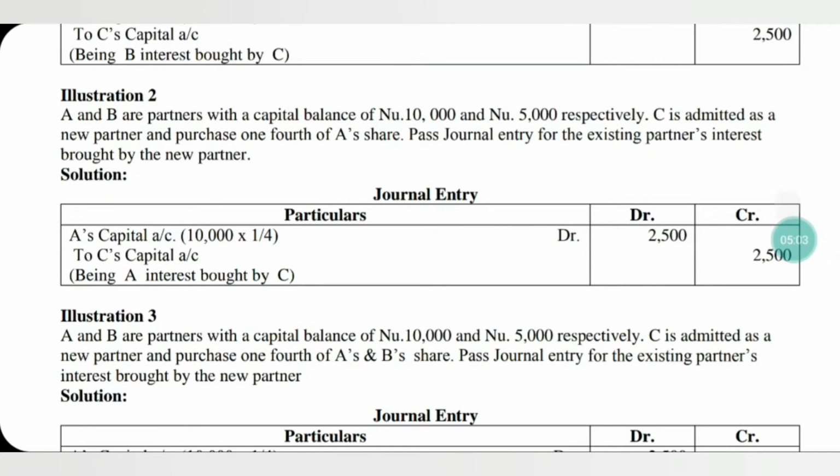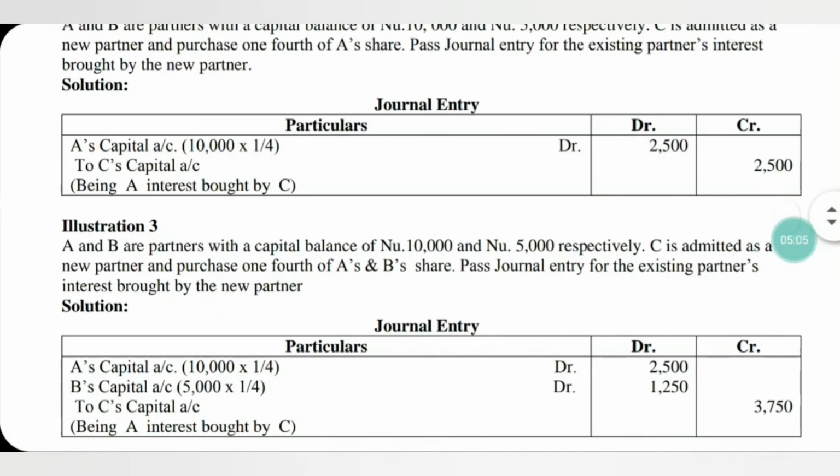Illustration number 3. A and B are partners with a capital balance of 10,000 and 5,000 respectively. C is admitted as a new partner and purchased one-fourth of A's and B's share. Pass journal entry for the existing partner's interest bought by the new partner.